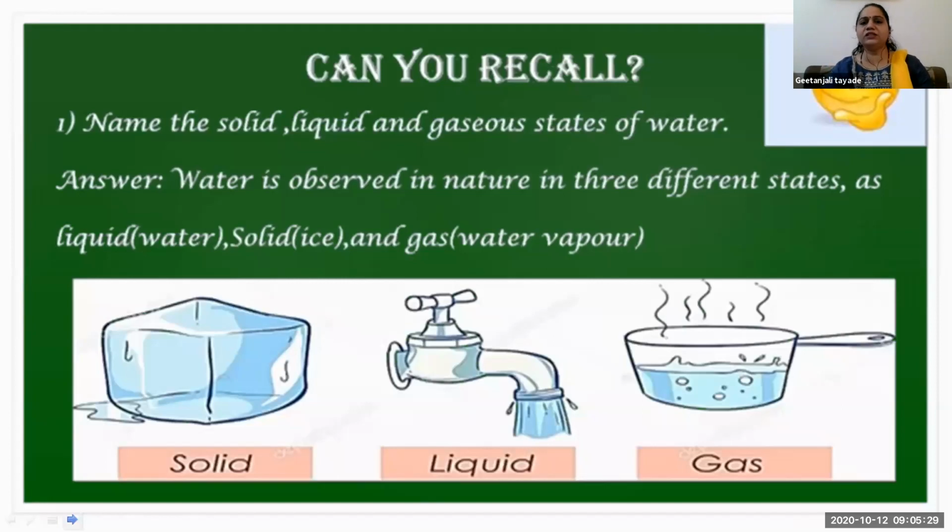Okay. Can you tell any other substance which is present in at least two forms, two states of matter? Can you answer that? Like water is available in all three states: solid, liquid, and gases. Can you give one more example? Yes, Muskan? Teacher, ice. Yeah, other example. Ice is the right answer for water. But other example?